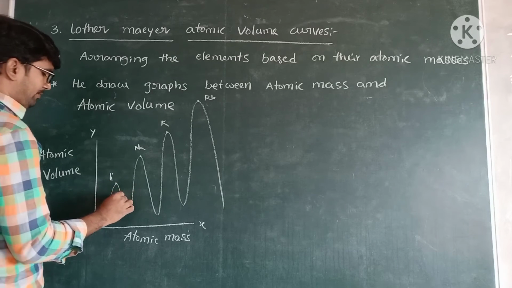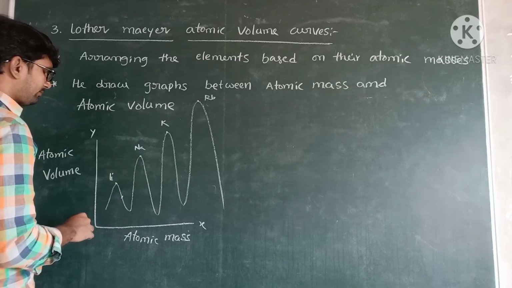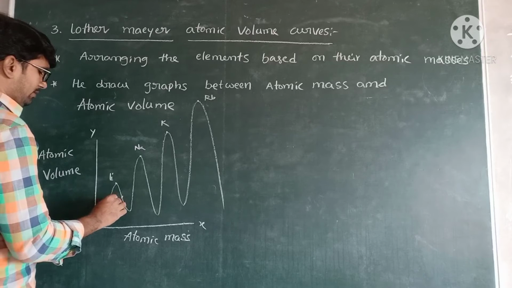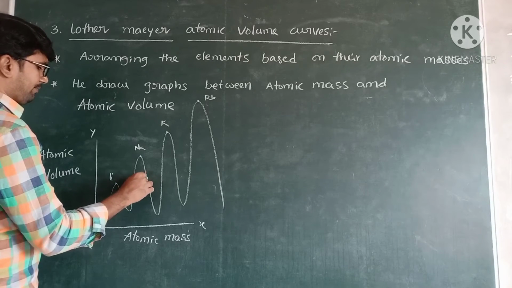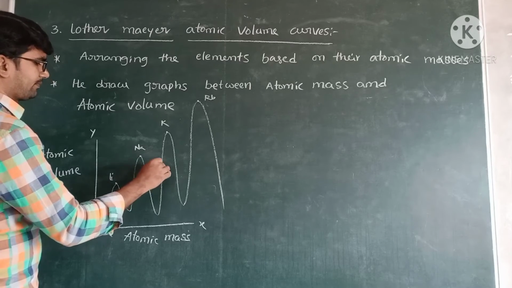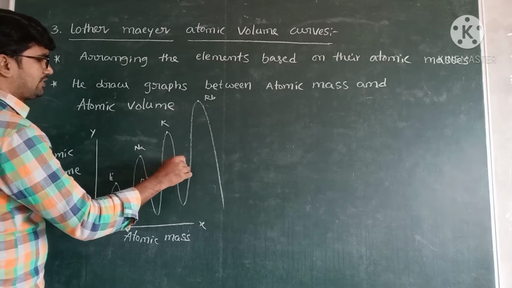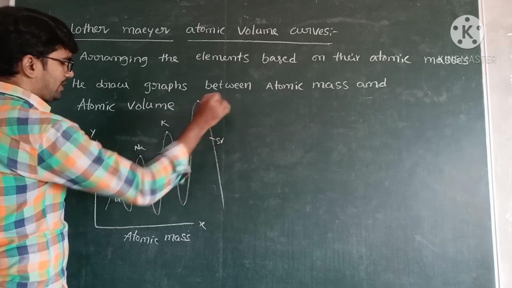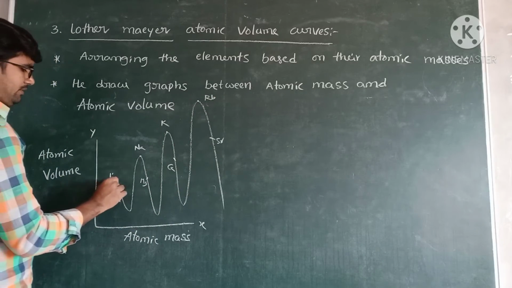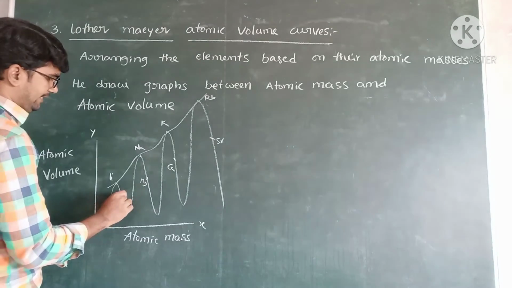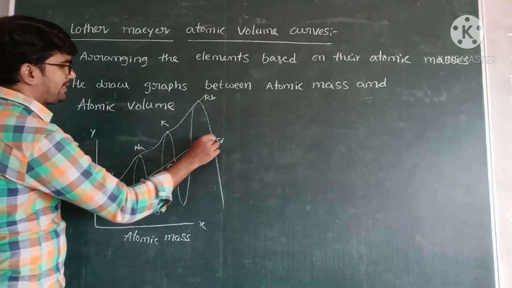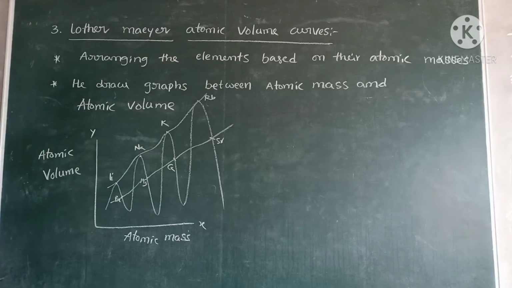And one more group you can observe: beryllium, magnesium, calcium, strontium. So one order is maintained for elements with the same properties in the graph.